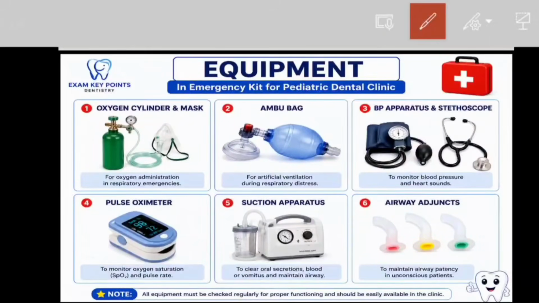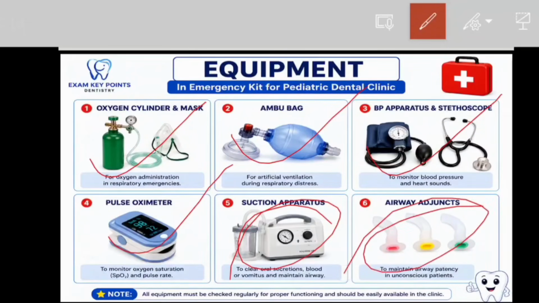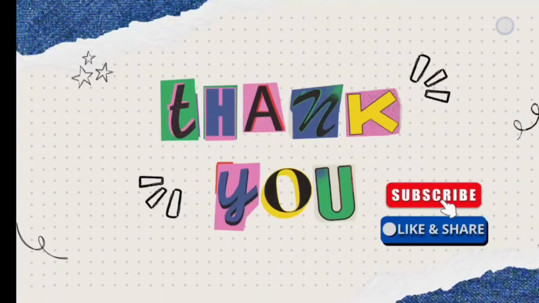Now we see the equipment which is necessary in the emergency kit for the pediatric dental clinic. So what equipment do we need? First is an oxygen cylinder and mask, ambu bag, BP apparatus and stethoscope, pulse oximeter, suction apparatus and airway adjuncts. So that is all about the common medical emergencies in children.